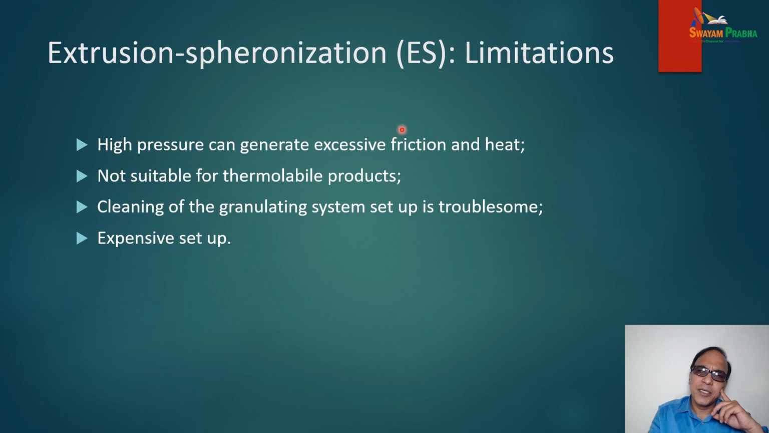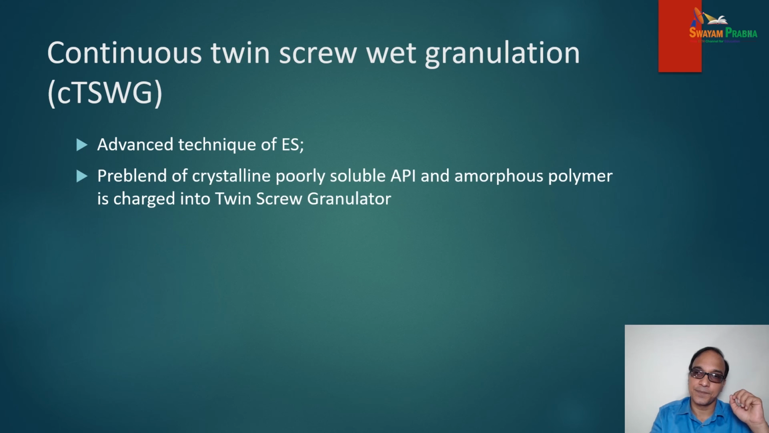Now let us discuss the limitations of ES, extrusion spheronization. High pressure can generate excessive friction and heat. It is not suitable for thermolabile products, and cleaning of the granulating system setup is a little bit troublesome, and a typically expensive setup is required for extrusion spheronization.